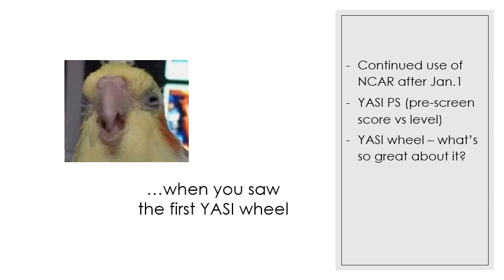Also, the YASI wheel. What is so great about that, and how is that going to help you as a program? The YASI wheel provides information about the juvenile's risk. It talks about whether or not the juvenile is low, moderate, or high risk. And it also gives some pointers about something that we've never collected regular information on in the past, and that would be the youth and family strengths, things they're interested in, and incentives that they're interested in and have value for. These are things we've really never collected in any kind of organized way, and the YASI actually enables us to do that and then look at those strengths and build on them.